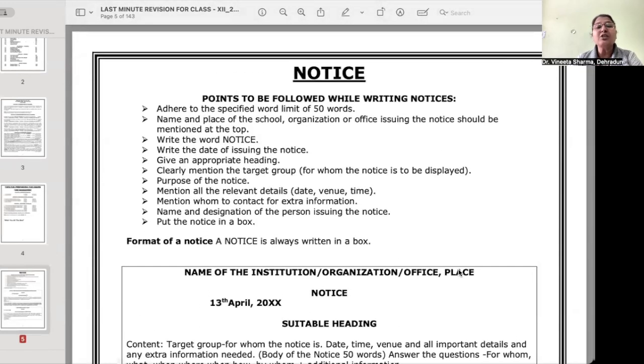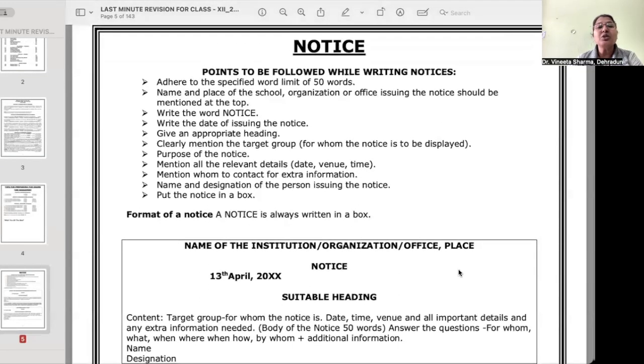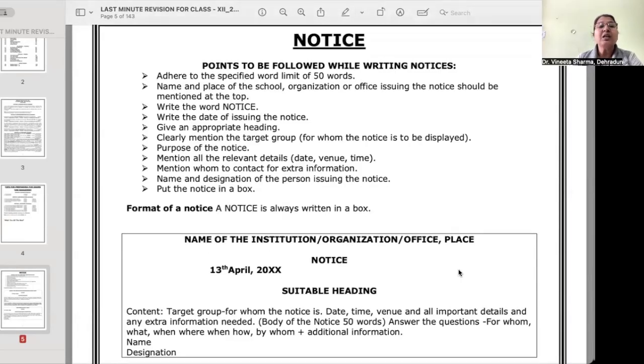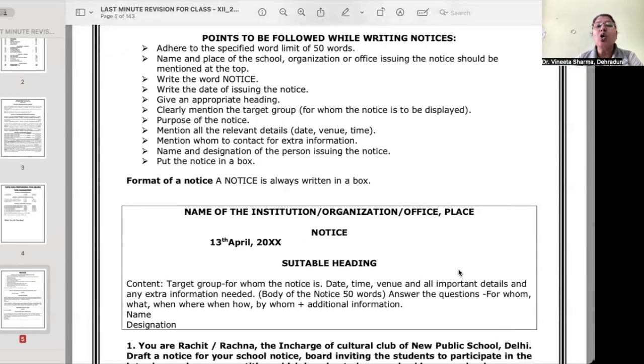Now, immediately, let's talk about the compositions. We will be revising the format. The points that have to be followed: of course, adhere to the specified word limit of 50 words. Name and place of the school, organization, or office issuing the notice should be mentioned at the top.